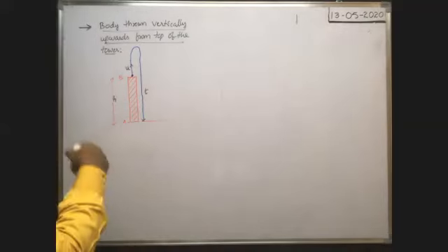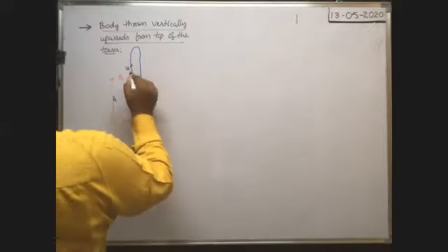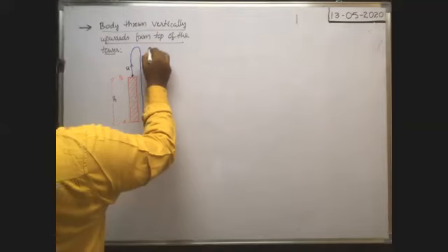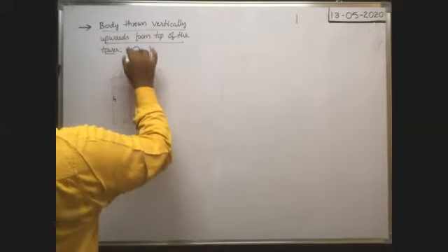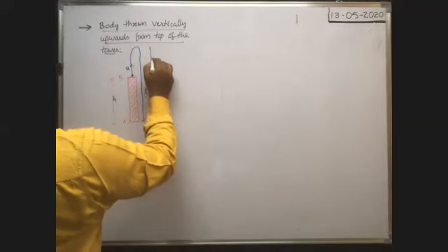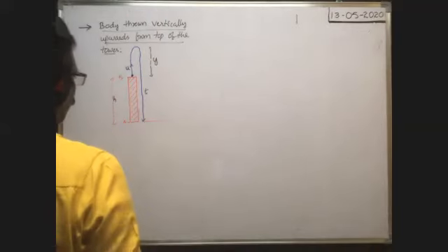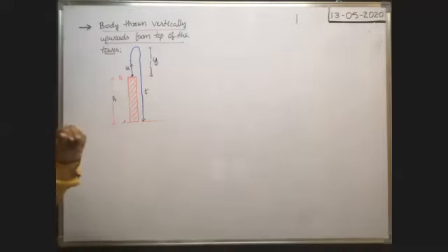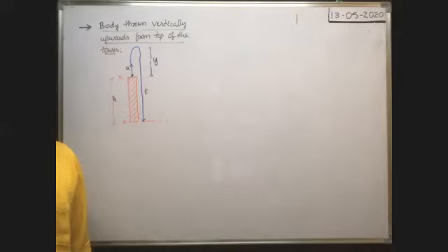So what is the relation among them? Whenever the body is thrown vertically upwards from the top of the tower, what is the maximum height reached by the vertically projected body? That is equal to, say, y. Maximum height reached is equal to y. Okay, now after what time do they meet together? First of all, what is the relation among them?